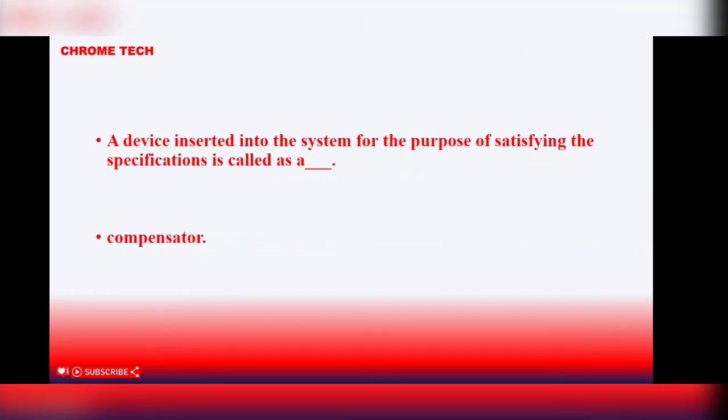A device inserted into the system for the purpose of satisfying the specifications is called a compensator.